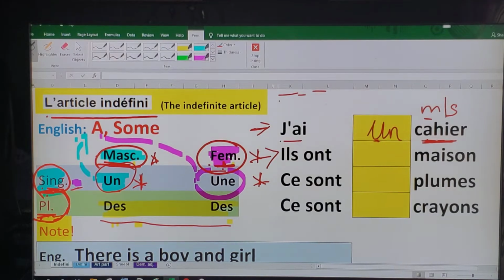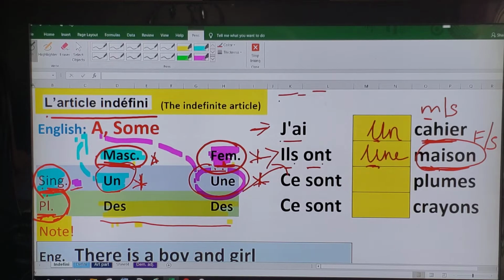Let's move on to example number 2. Ils ont dash maison. This sentence means they have, fill in the blank, house. So basically we have to fill in what? A house, right? They have a house. And this noun over here, maison, is an example of a feminine singular noun. So what do we use for a for a feminine singular noun? It's the word une, right? So we are going to be using this. Ils ont une maison. Okay, so they have a house. Example 3.